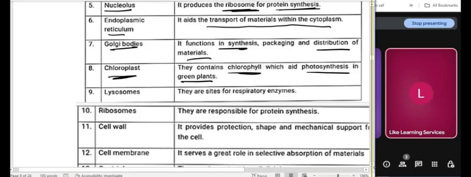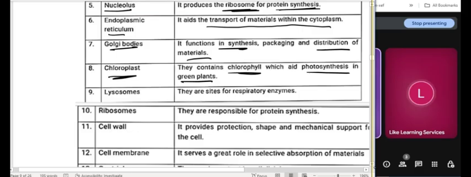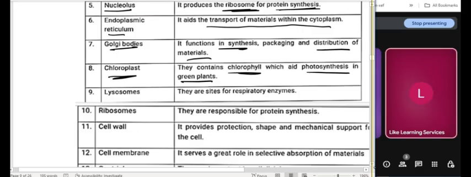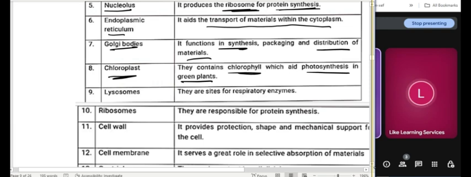Of course, carbon dioxide plus water produces oxygen and glucose, which is the food, in the presence of sunlight and chlorophyll.